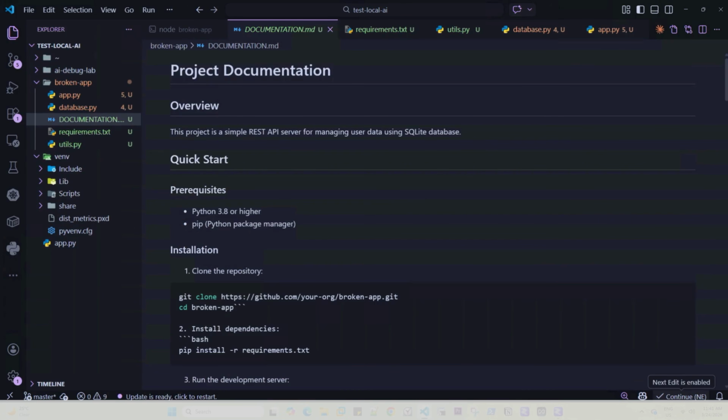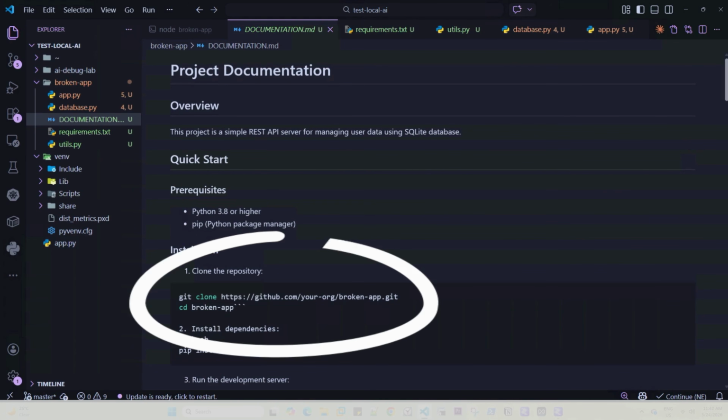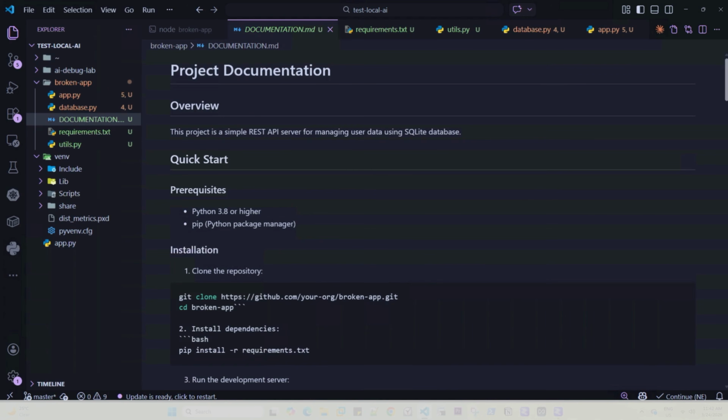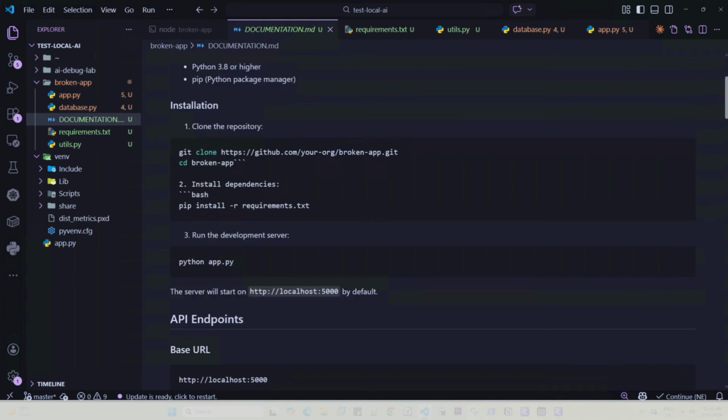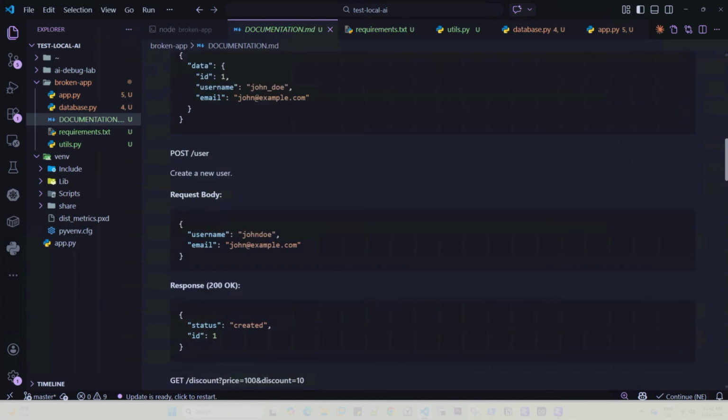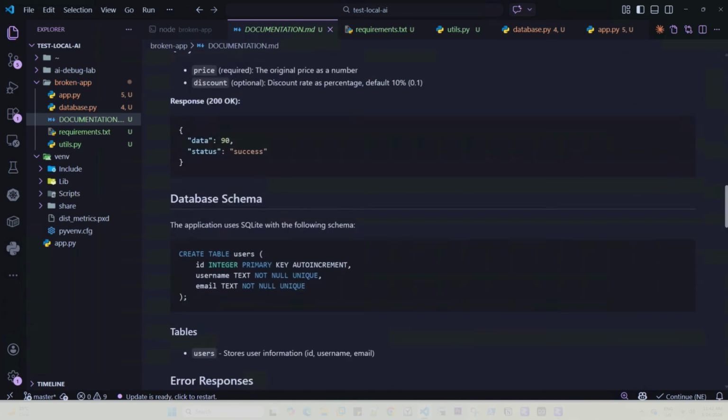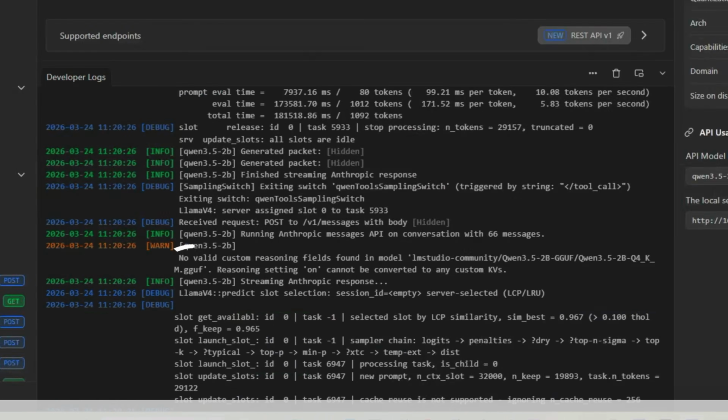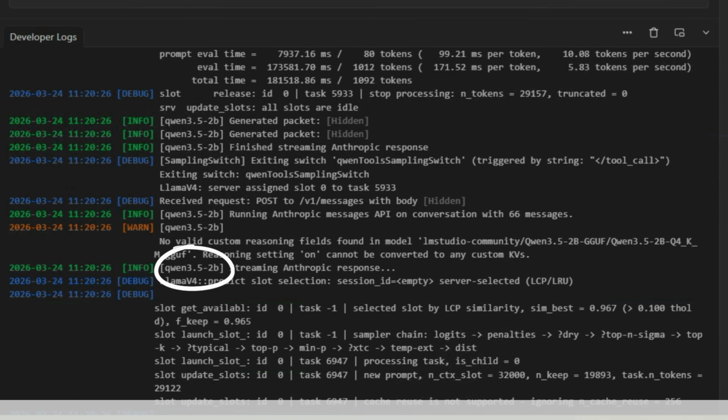Now, two things it got wrong. The GitHub URL is made up, it doesn't know our repo, and the rate limiting is listed as fixed when it only added try/except blocks. Two inaccuracies in 179 lines. Everything else accurate. Endpoints match the code, schema is correct, security notes list exactly what was fixed. So that's a 2 billion parameter model, free, CPU only, no internet.